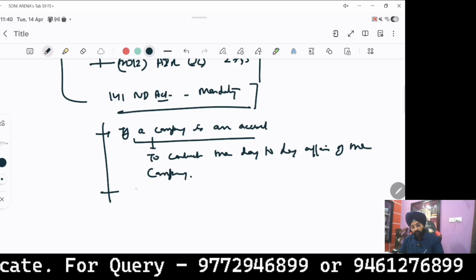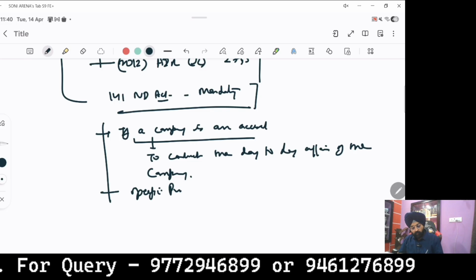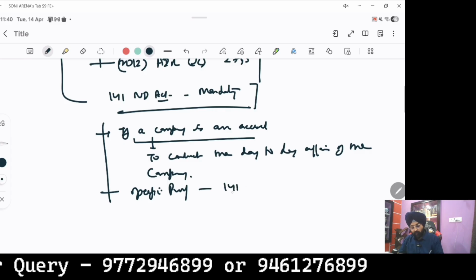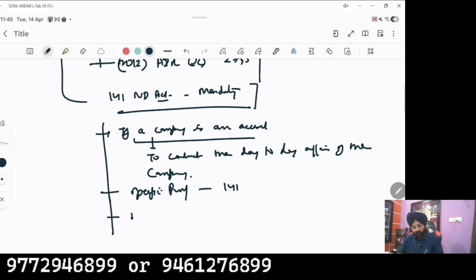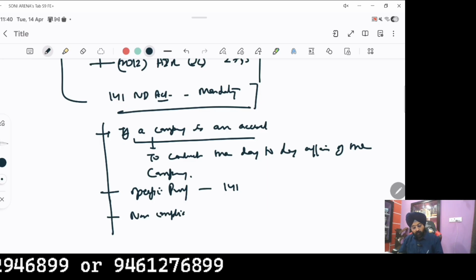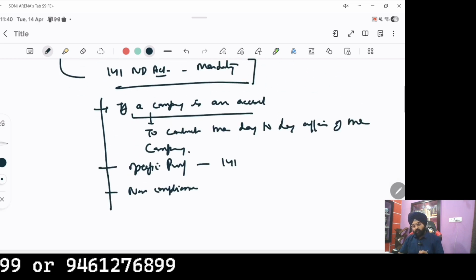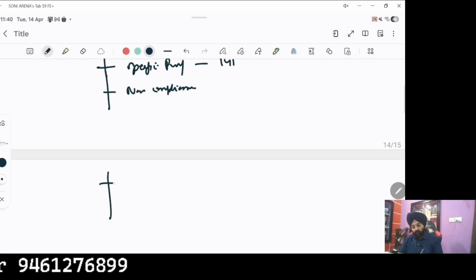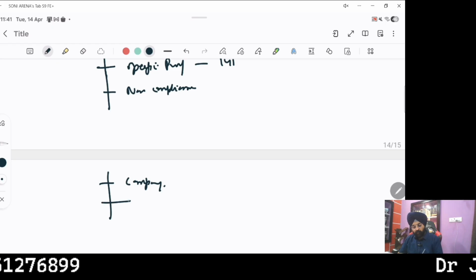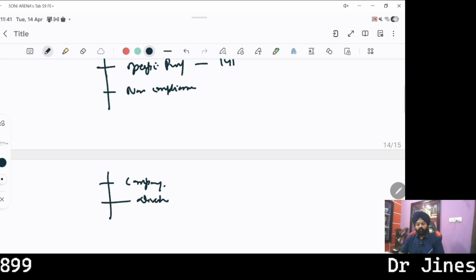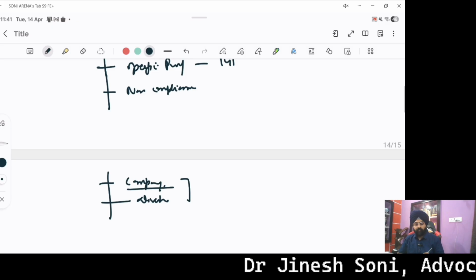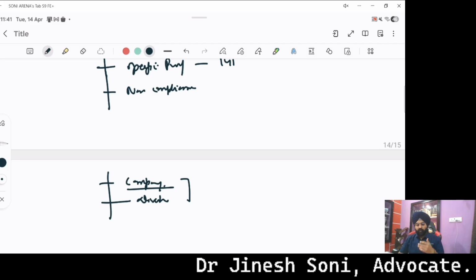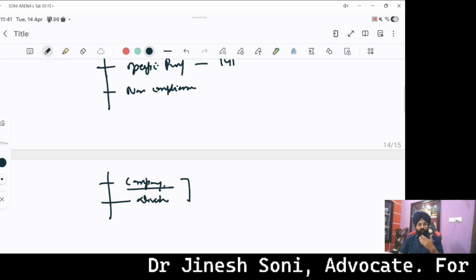Number two, specific proof regarding compliance of Section 141 must be on record. If there is no averment or there is non-compliance, then the accused could have the benefit. And whenever there is a notice to the company, the notice must be to the director also. If there is non-compliance, then the accused could have the benefit. And if the directors are arraigned as parties, but the company is not arraigned, in that scenario the accused could have the benefit. So I think I have specified to you the importance of Section 141 of the NI Act.